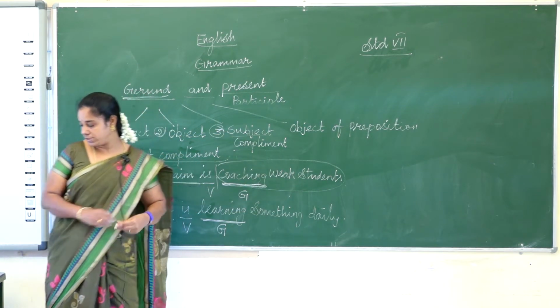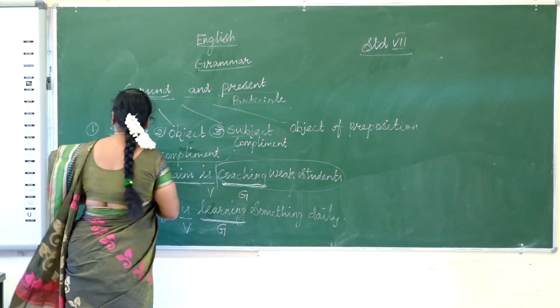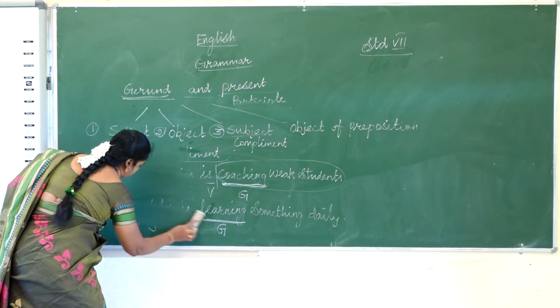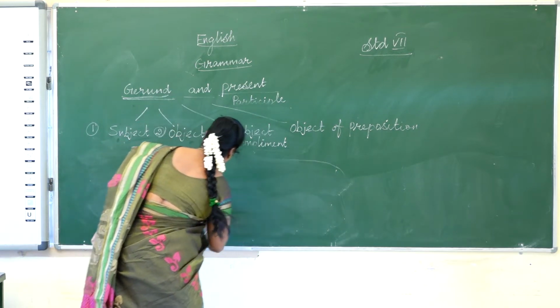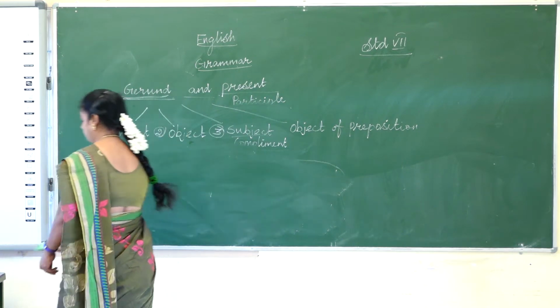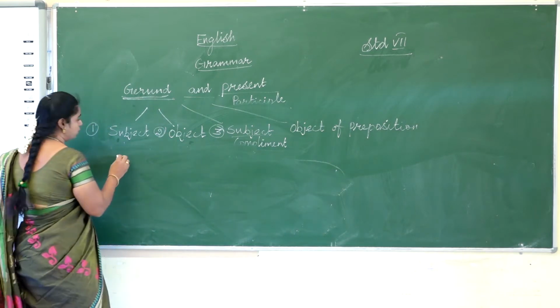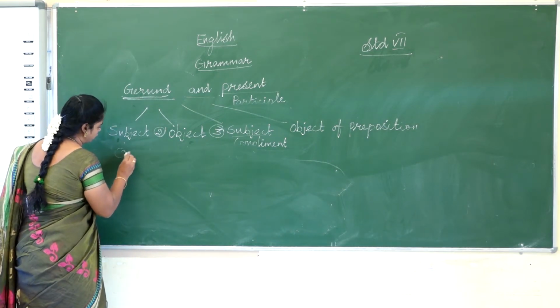The fourth one is object of preposition. Fourth one, what is that? Object of preposition.